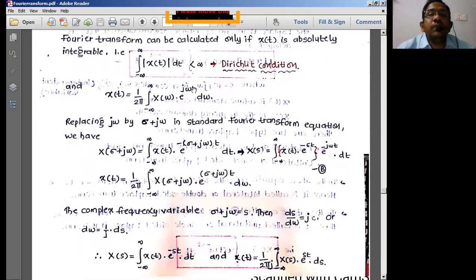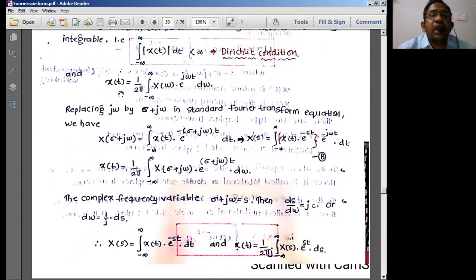And the Fourier transform can be calculated only if x of t is absolutely integrable. That means the absolute value of x of t should be integrable, according to the Dirichlet conditions. It should be a finite value. That is one of the Dirichlet conditions we have. And x of t is given by 1 by 2 pi integral of x of omega e power j omega t d omega.